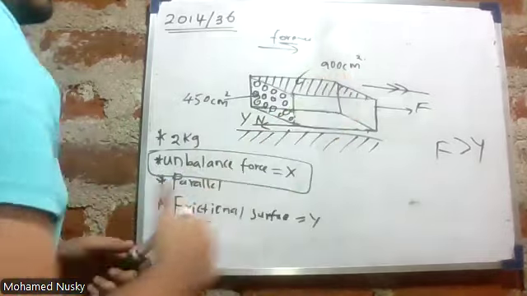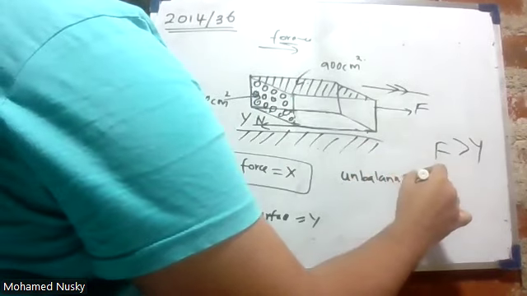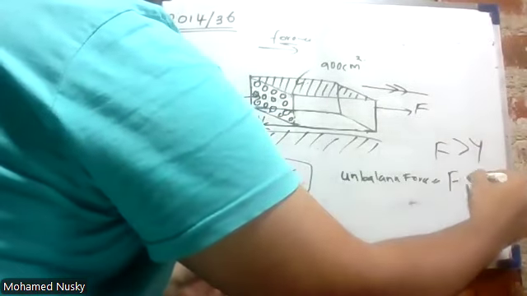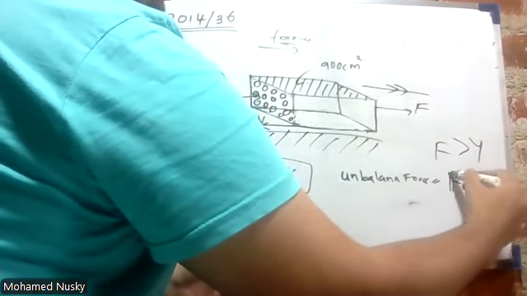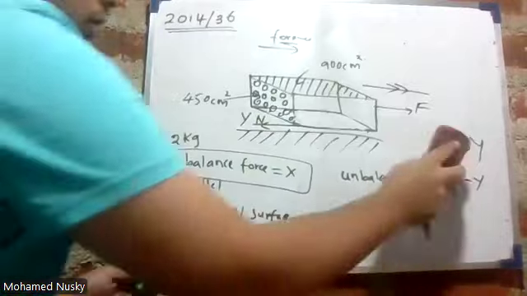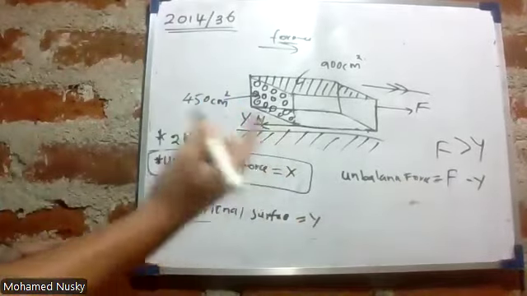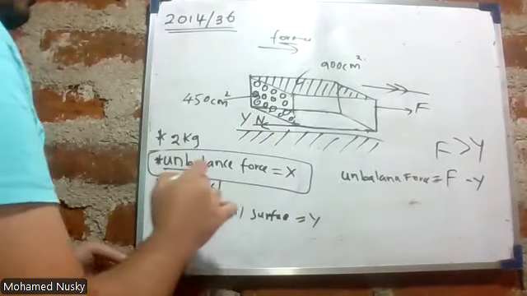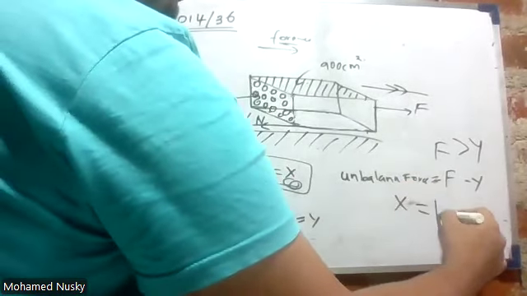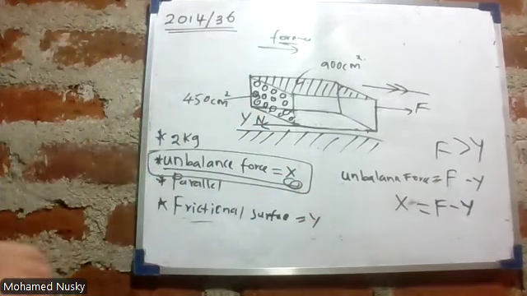So in this instance, what is the unbalanced force acting? The unbalanced force acting is equal to F minus y, the external force minus y. It is said in the question that the unbalanced force is x Newton. So the unbalanced force is x. X is equal to F minus y.